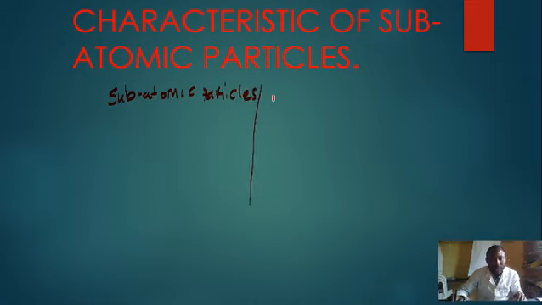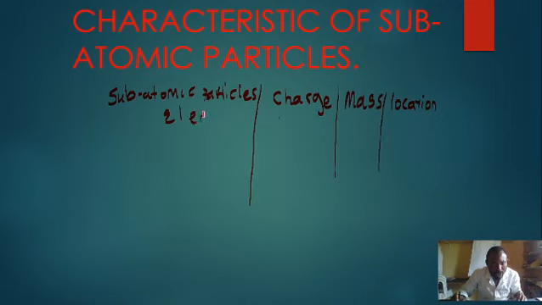Subatomic particles, we can be interested to look at the charge that they carry. We can be interested to look at their mass and also their location. So the first subatomic particles we have is the electrons.